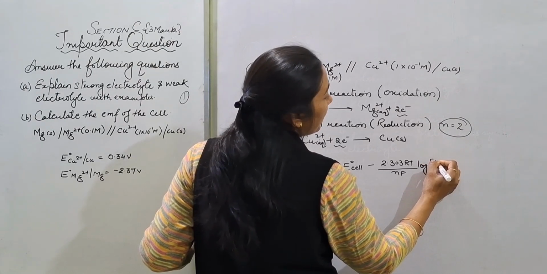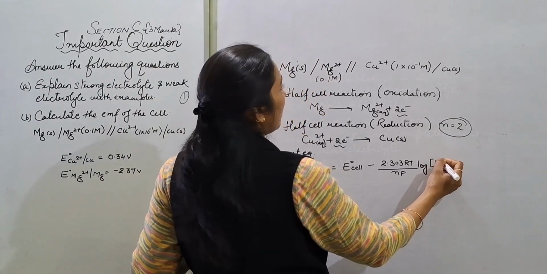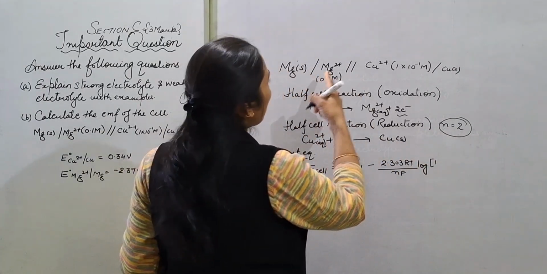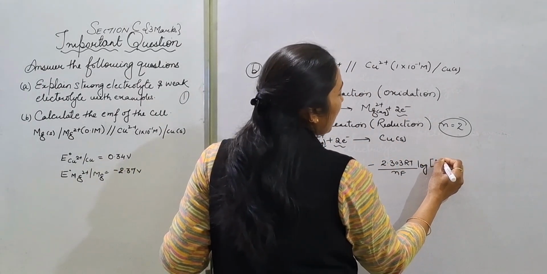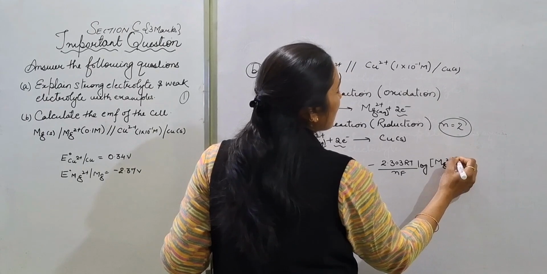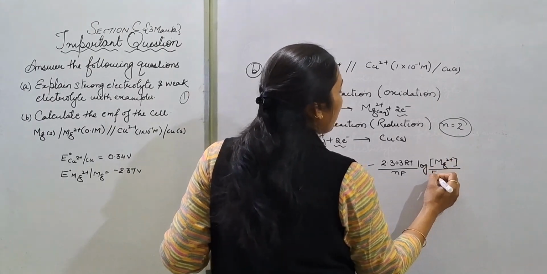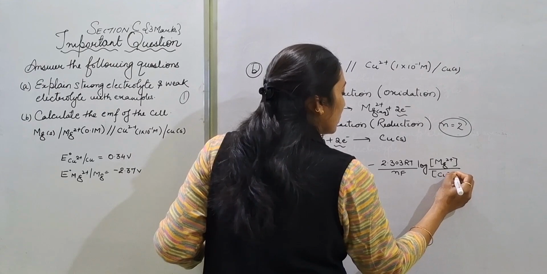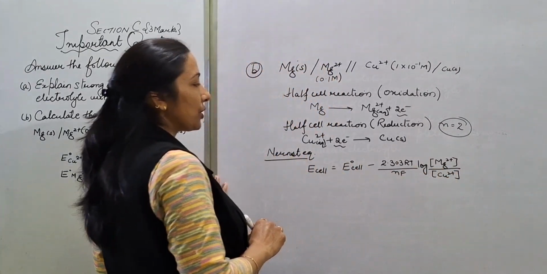concentration of product, which is the Mg, तो यहाँ पे आ गया Mg2 plus, and reactant में what we were having, that copper at second ionic state.